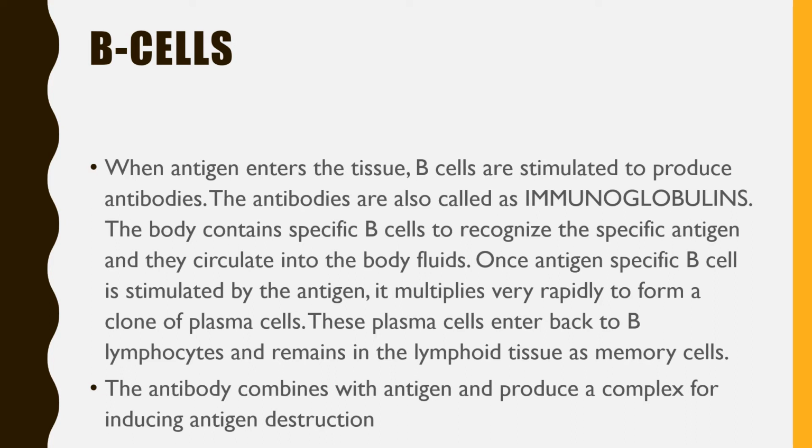Once an antigen specific B cell is stimulated by the antigen, it multiplies very rapidly to form a clone of plasma cells, and some of these cells enter back into the lymphocyte tissues and remain there as memory cells. The antibodies combine with the antigen and produce a complex for inducing antigen destruction.